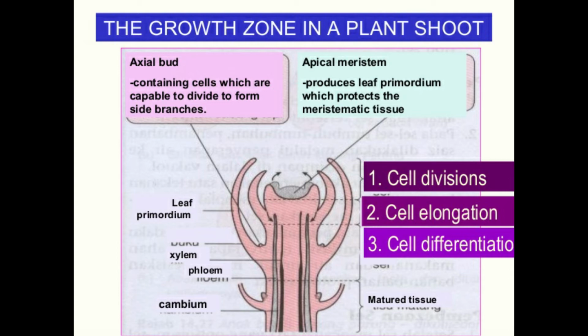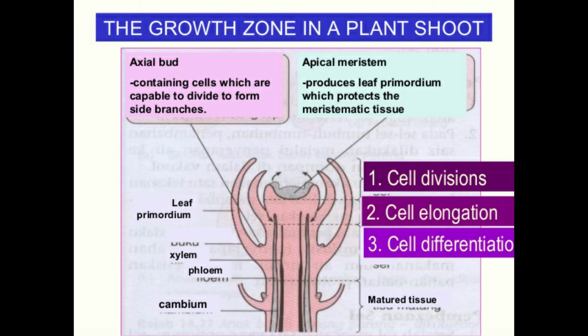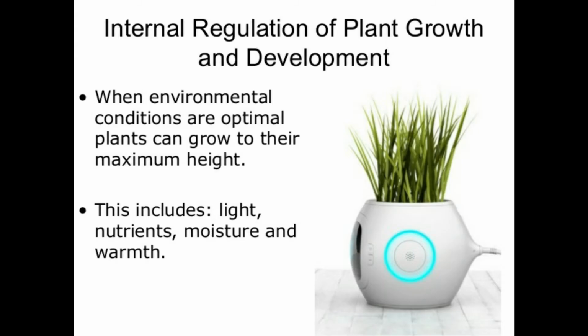Conditions of growth. The growth rate is influenced by a number of factors, both external and internal. External factors are temperature, light, oxygen, carbon dioxide, etc., while the internal factors are hormones, water, vitamins, etc.